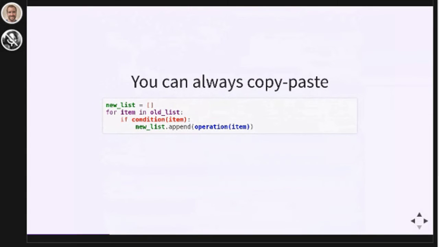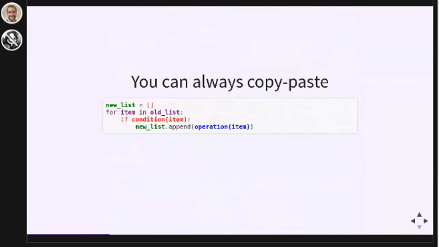So here I've highlighted the same things that I highlighted before, but this for loop is generic. It's a blueprint of sorts for how we can go about making sure that our for loop can be copy pasted into a comprehension. As long as you can figure out a way to write your for loop in this format, you can always copy paste your way from a for loop to a comprehension.